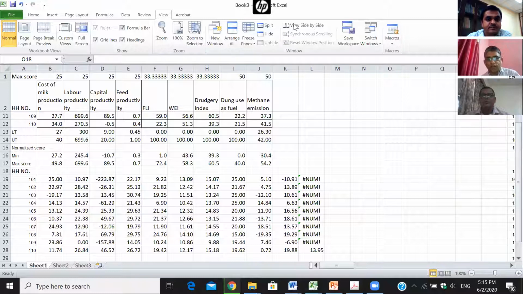How to identify that depends on your purpose. As I have told you, if the purpose is to assess the relative sustainability, you go for the min-max method. And if the purpose is to assess the absolute sustainability, you go for benchmarking or the threshold value method of normalization.